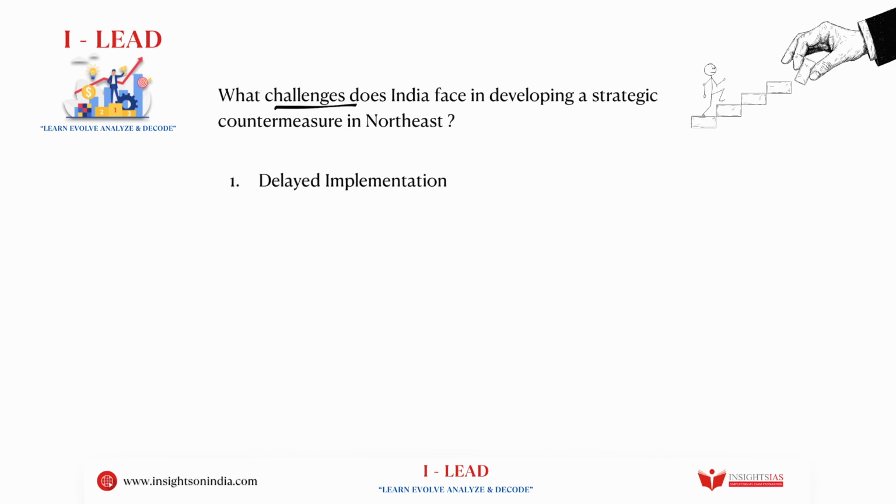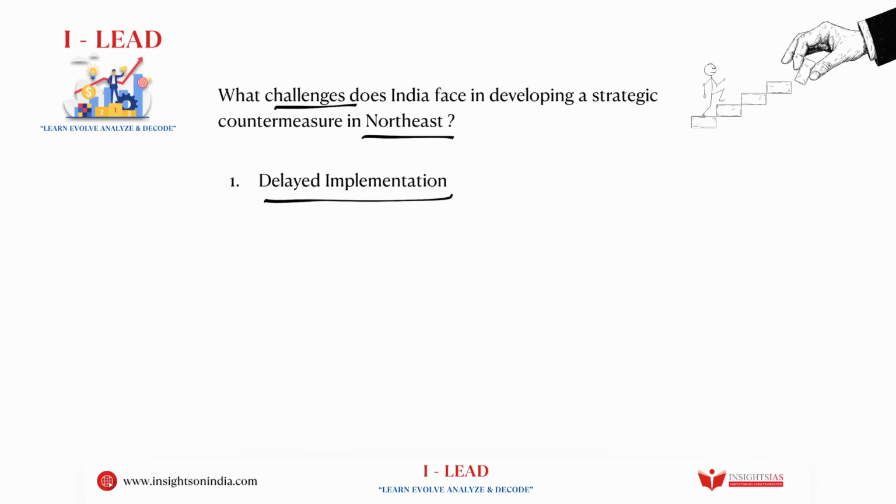Okay. After this, what are the challenges that India would face in developing a strategic hydropower countermeasure in the Northeast? Okay. So the first one is called delayed implementation. So what is this delayed implementation? Okay. So many experts told that, see, China is building a dam there. Why don't we also build a dam at the entrance of Arunachal Pradesh so that we are also able to counter the vagaries of whatever river water is flowing into India. If it is more, we can control it. If it is less, we can release the water which we have already stored up in our dam.